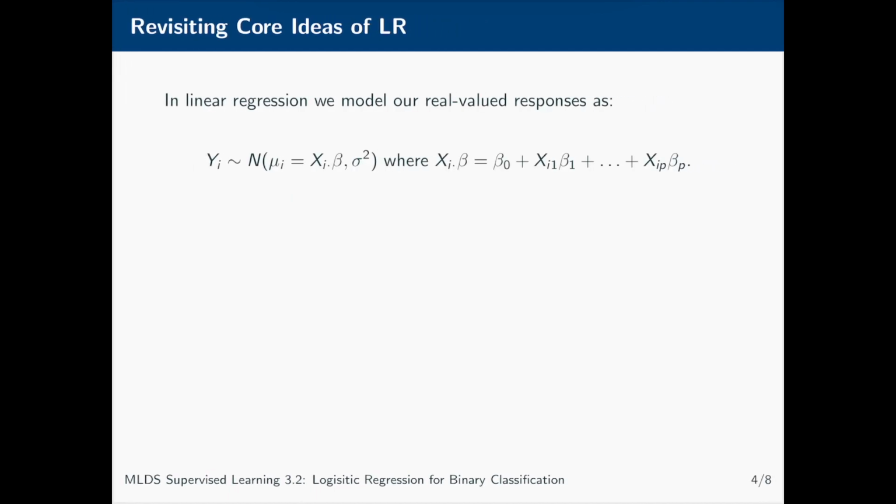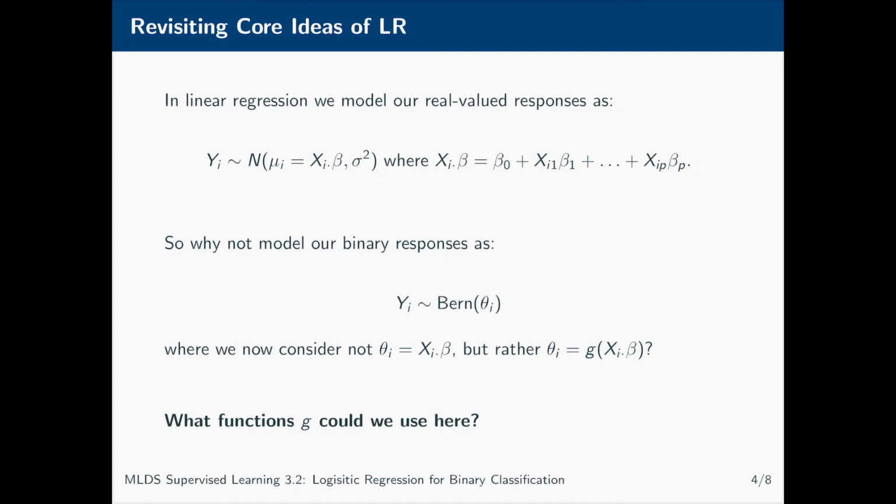So to get some inspiration for how we might address this issue, let's consider our linear regression model once more. In linear regression, we model the observed outcome as normal random variates, while their expected value is going to depend on the linear combination of our covariate values as given here.